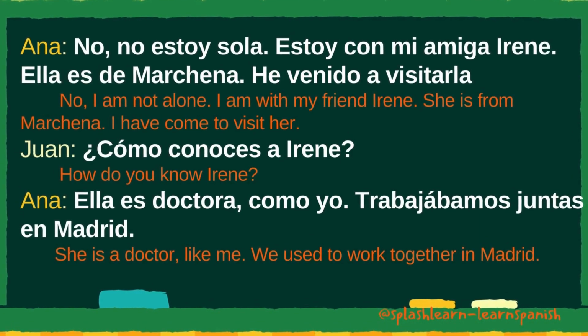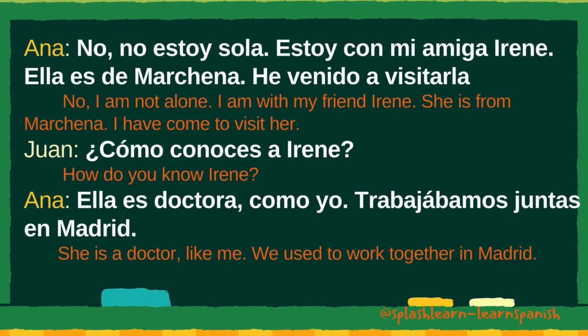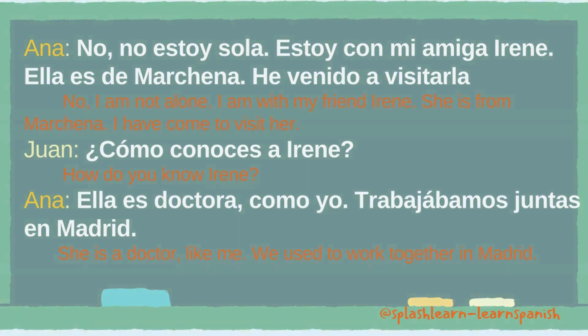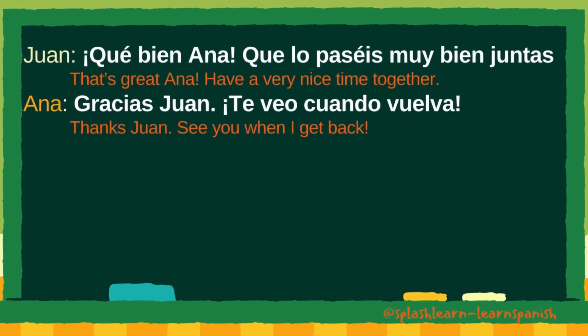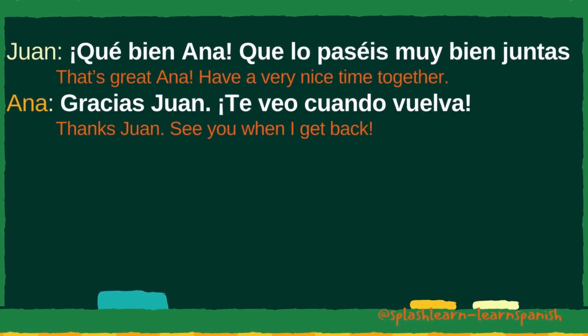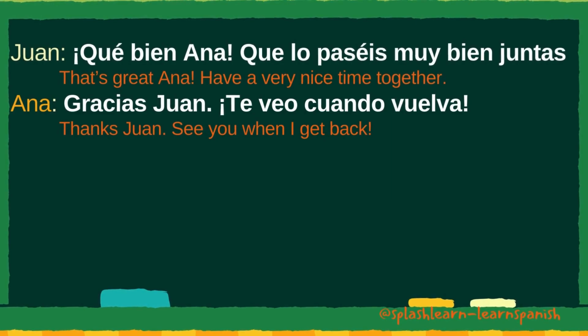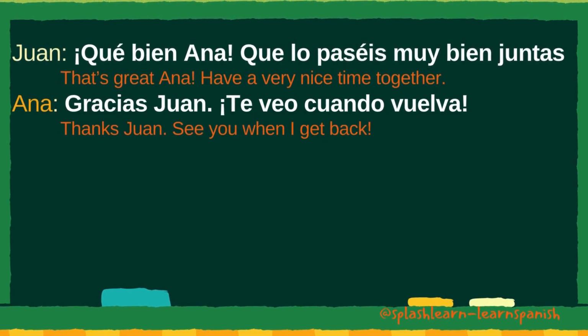Ella es de Marchena. He venido a visitarla. ¿Cómo conoces a Irene? Ella es doctora, como yo. Trabajábamos juntas en Madrid. ¡Qué bien, Ana! Que lo paséis muy bien juntas. Gracias, Juan. Te veo cuando vuelva.